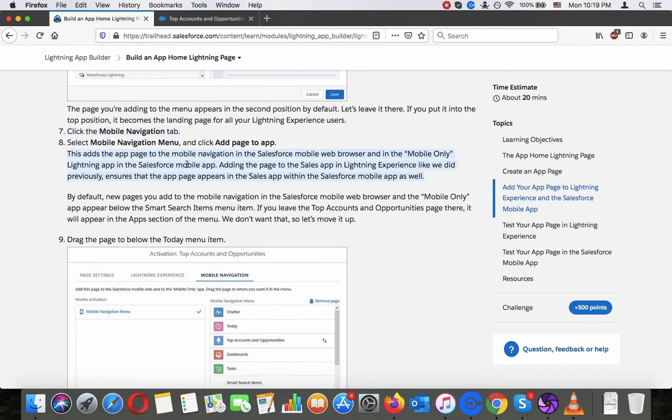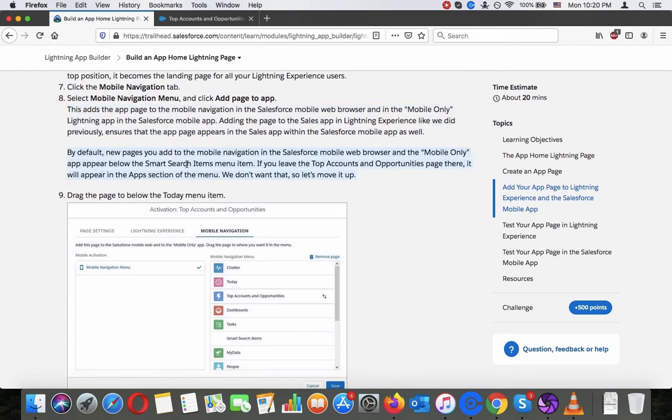Let's add the app page to the mobile navigation in Salesforce mobile web browser and in the mobile-only Lightning app in Salesforce mobile app. Adding the page to the Sales app in Lightning Experience, like we did previously, ensures that the app page appears in the Sales app within the Salesforce mobile app as well. By default, new pages you add to the mobile navigation in Salesforce mobile web browser and the mobile-only app appear below the Smart Search item menu.